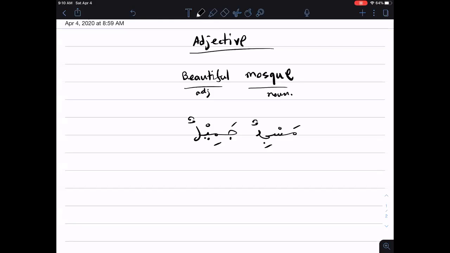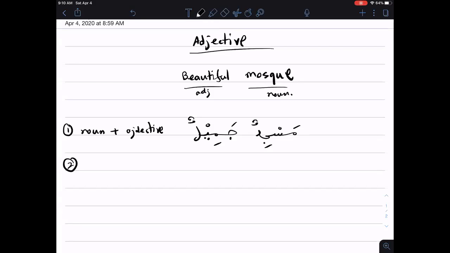Because if you translate, beautiful is jamil, and you should be saying jamilun masjidun, but that's not how it's done in Arabic. So we'll learn. Okay, so that's number one. It's the other way around: noun plus adjective. This is rule number one.